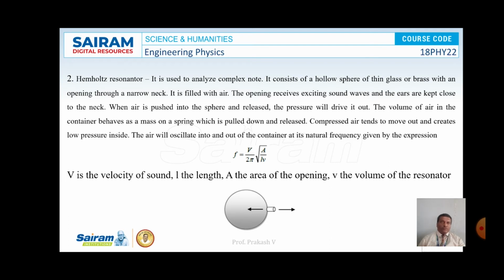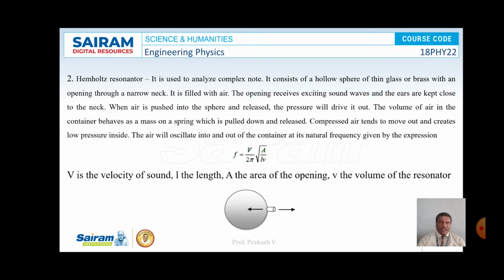When the volume of the air column changes, the natural frequency of the air column also changes. When we excite a tuning fork and hold it near the mouth of the resonator, and the natural frequency of the air column matches with the frequency of the tuning fork, then resonance takes place. By that time, we can hear a loud sound coming out of the resonator.